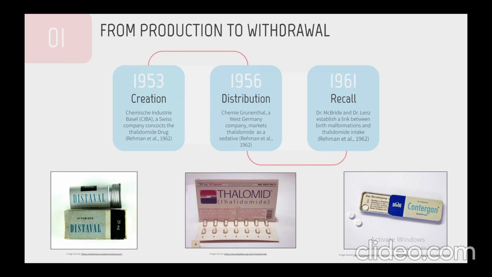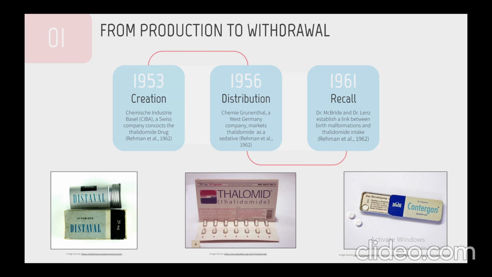An LD50 is a measurement of how poisonous a drug is. It's the amount of thalidomide that could be ingested before 50% of the sampled organisms, in this case the mice, had died. So with no LD50 established, the drug had successfully passed the regulation process at the time, which, as you can see, was pretty underdeveloped.